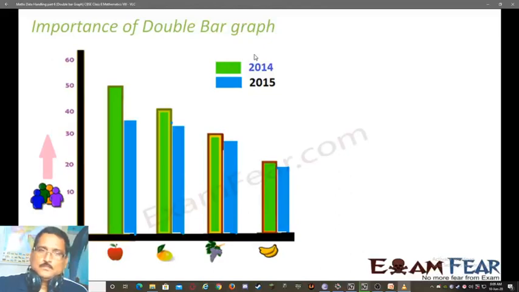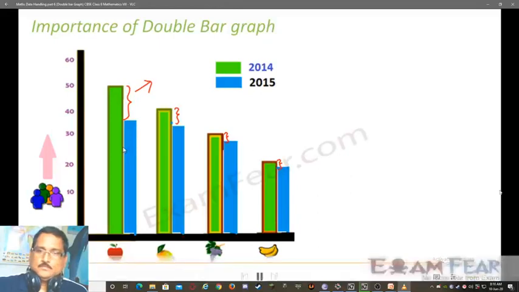This helped us analyze that the liking for each fruit has decreased in one year, and the maximum decrease has happened in the case of apple. When you look at the decrease in apple, this much decrease is there, whereas the decrease is lesser in mango. The decrease is very small in grapes, and also quite small in banana, but in apple the decrease is maximum. That means the liking for apple has reduced the most in one year. So all these kinds of interpretations become easier with a double bar graph.